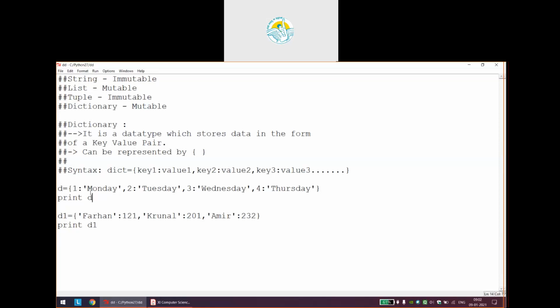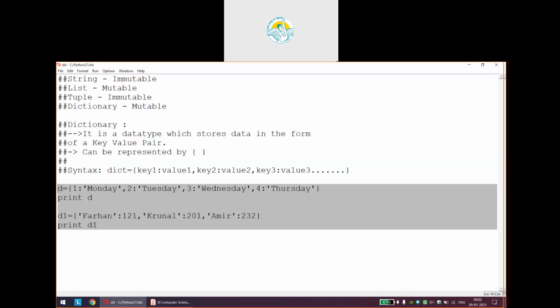It can be integer both, it can be character both. One of them can be integer, another can be character. One of them can be character, another can be integer. There is no issue whatsoever with that. So this part will make it very clear what a dictionary is and how we create a dictionary.